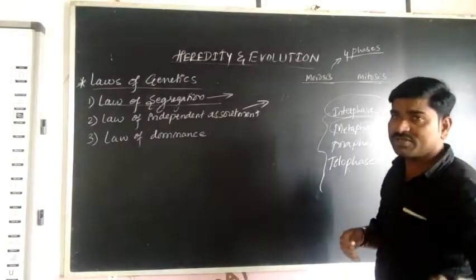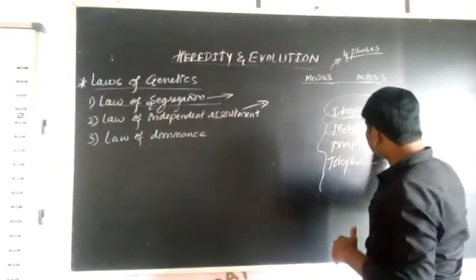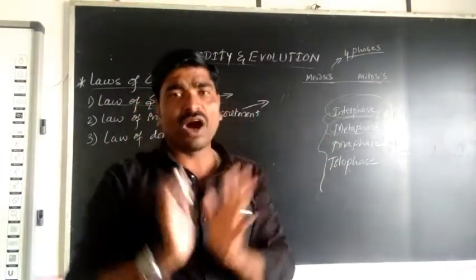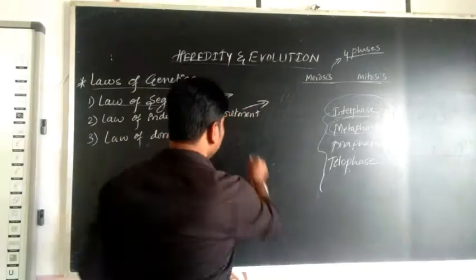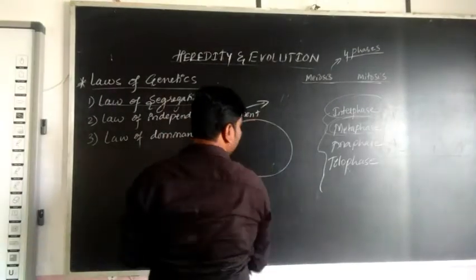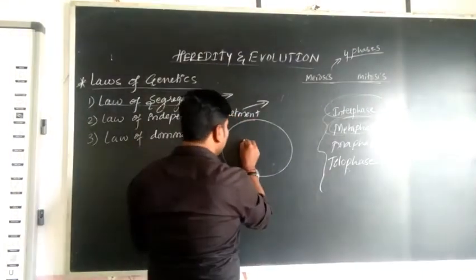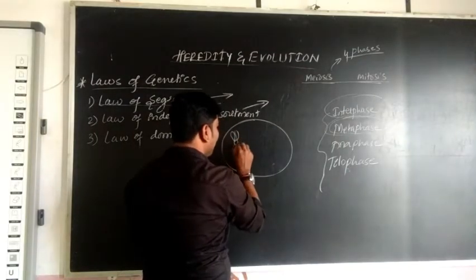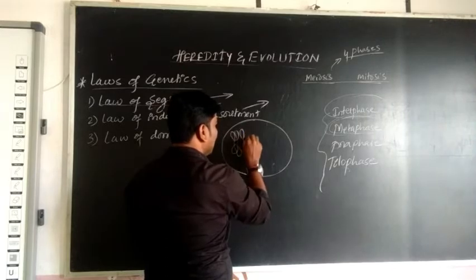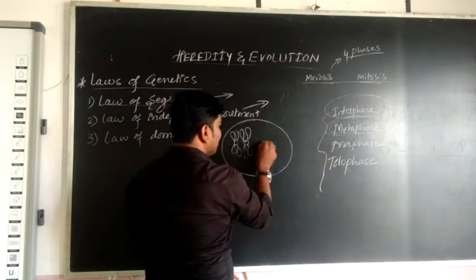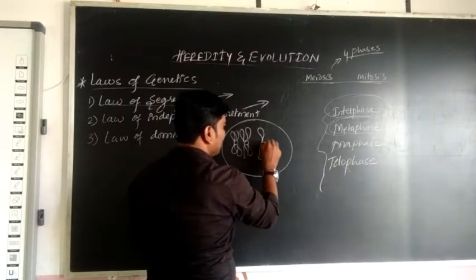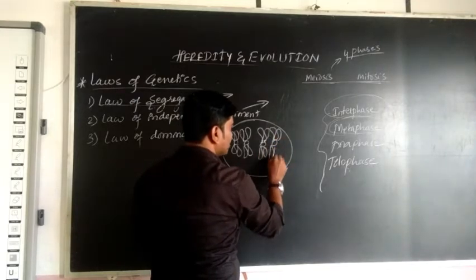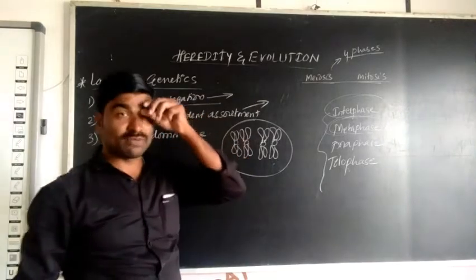During the meiosis cell division, in metaphase, there is a group of alleles in one mother cell, the gamete. Here there are 2 sets of chromosomes.